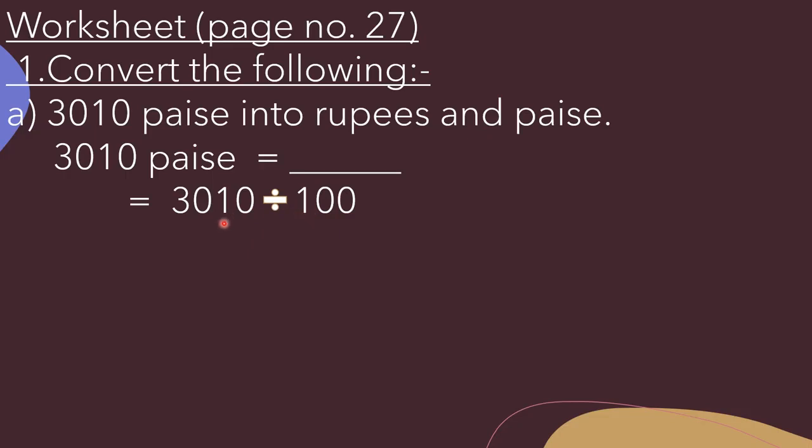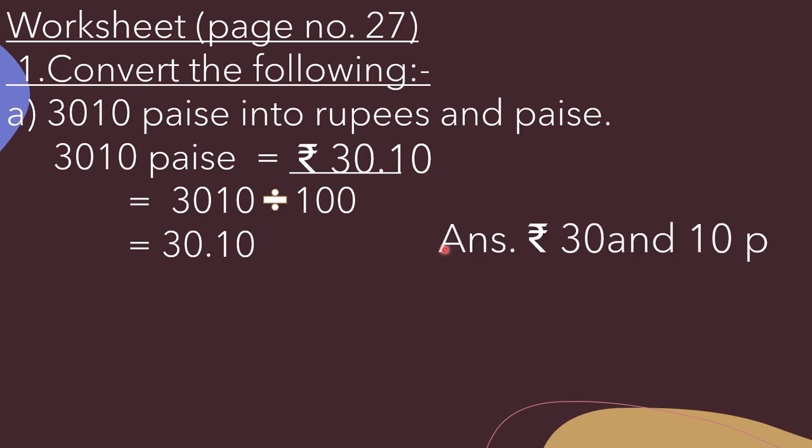Simply we have to put a dot before the last two digits from our right hand side. Okay. So here the last two digits are 10. So we will put a dot. Okay. So we can write 30.10. Okay. So here we will write rupees 30.10,